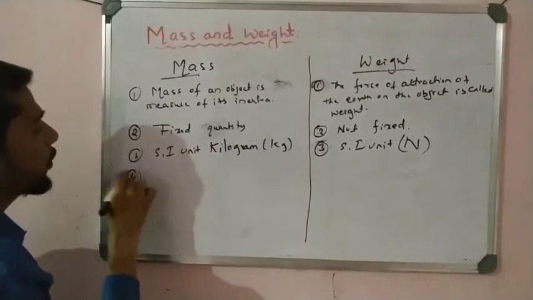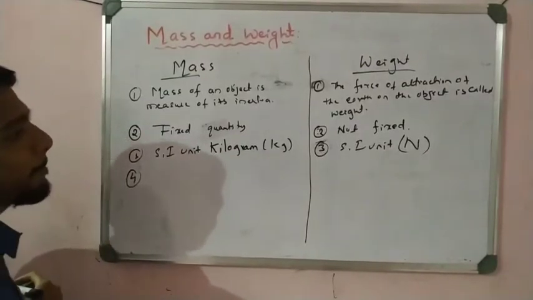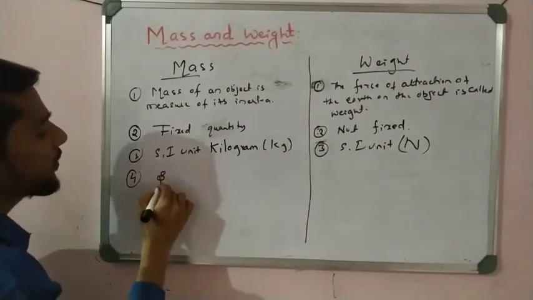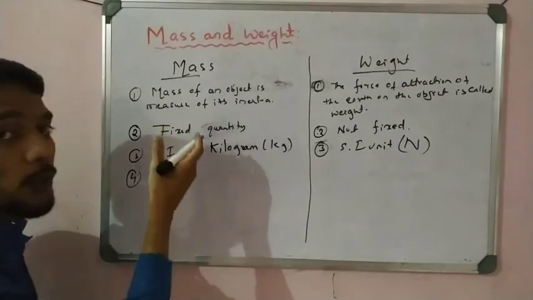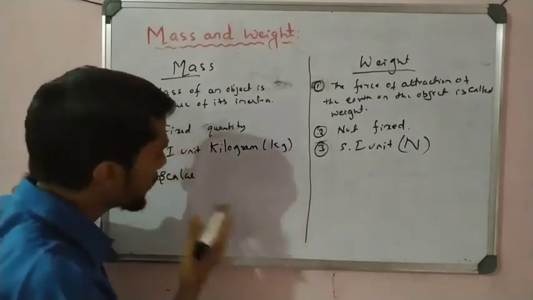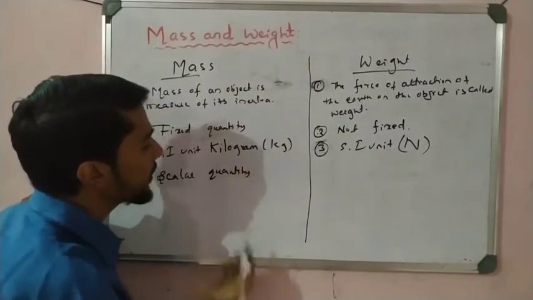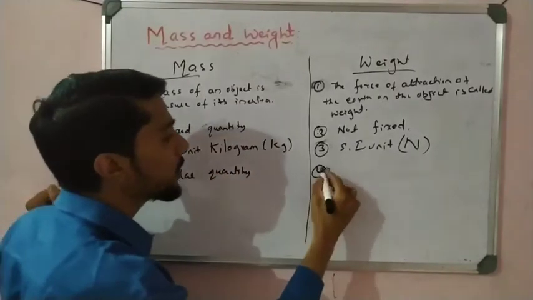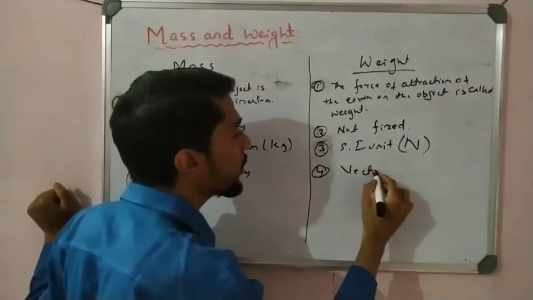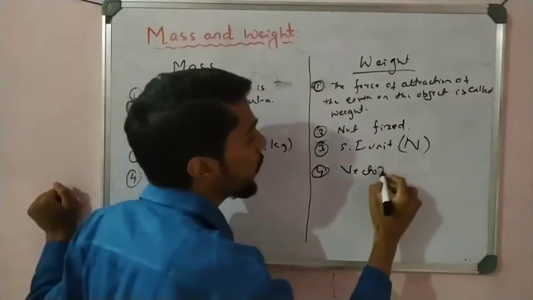Now the fourth one: mass is a scalar quantity, because it has only magnitude, 1 kg, 2 kg, there is no direction. And what about weight? It is a vector quantity, because it has both magnitude and direction, toward downwards.